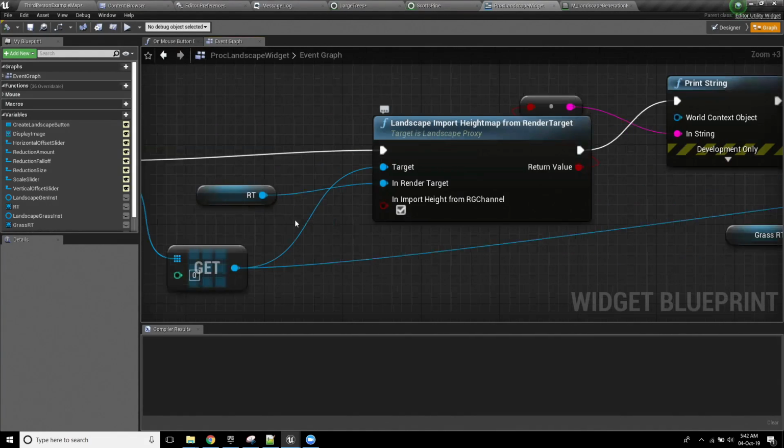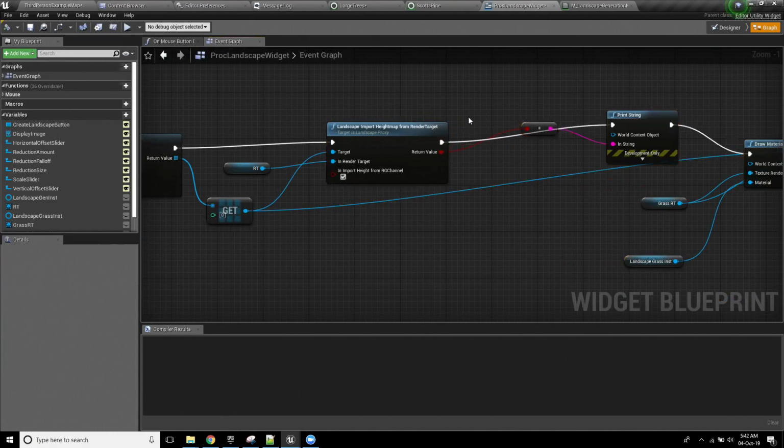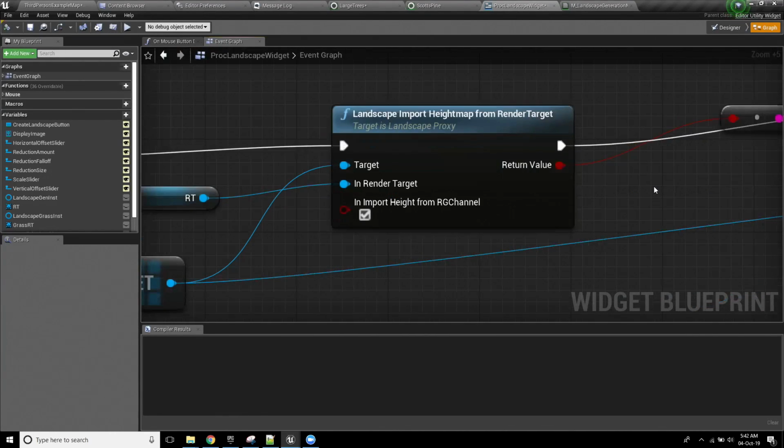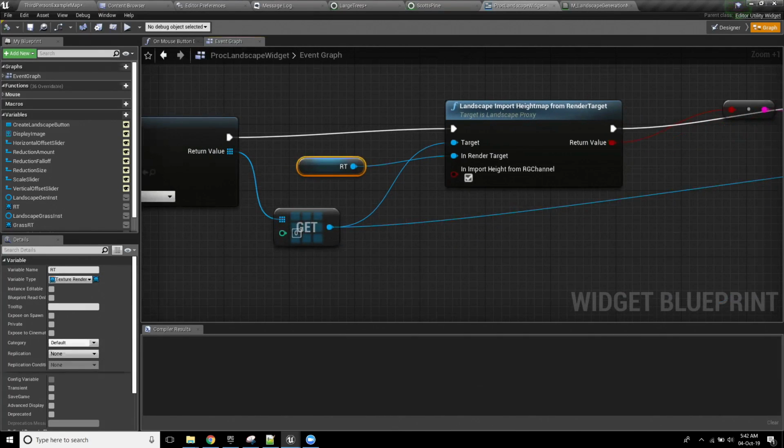And then we have this function here, which is really where the meat of what we're doing is. A lot of people aren't aware this even exists. It's called landscape import height map from render target. By importing the height map from the render target, it literally just takes a black and white render target and sets that as the height of the landscape.